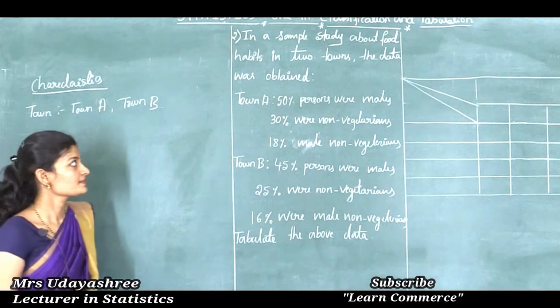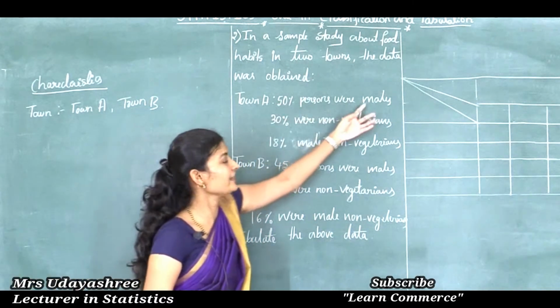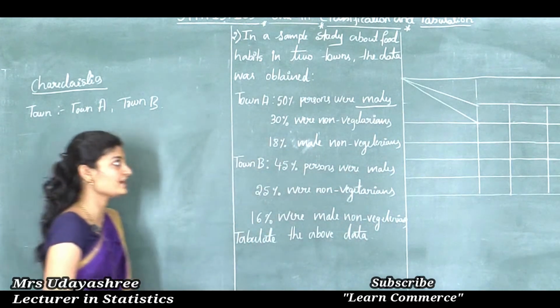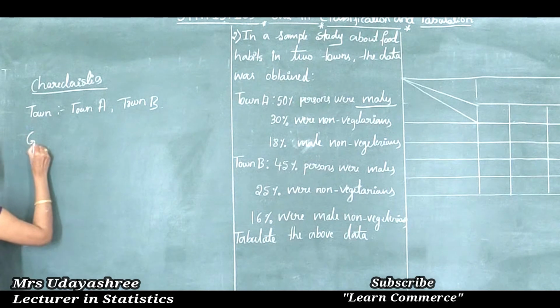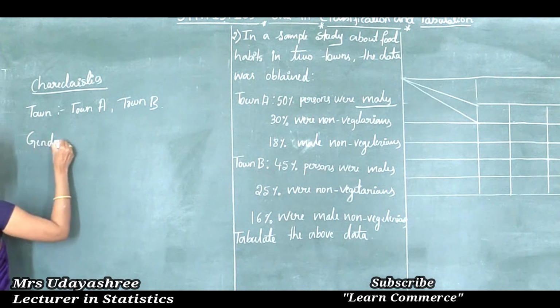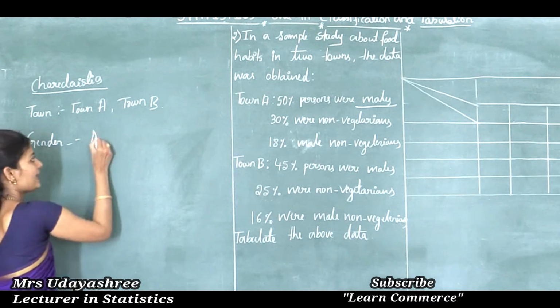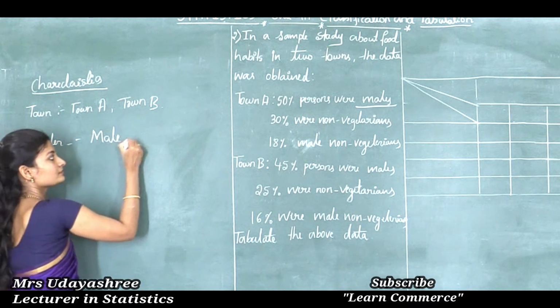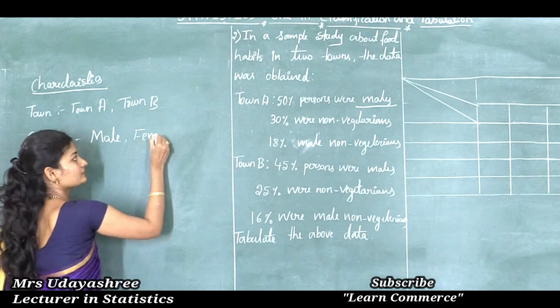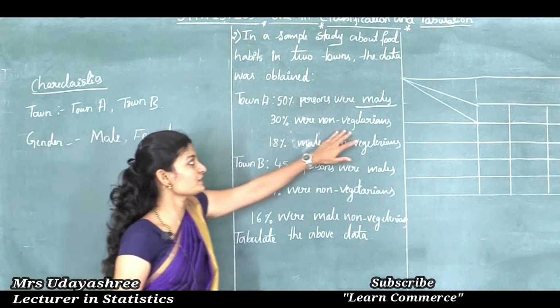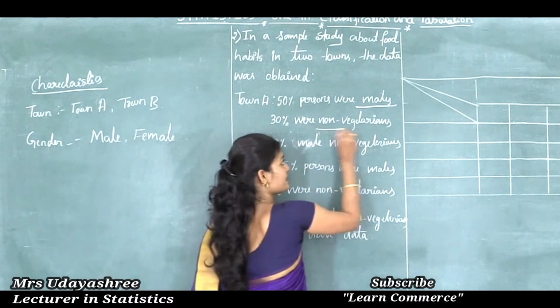Okay, next. See here, persons were male, in the sense what? Here the gender characteristic is given. So next is gender. In gender, the classified characteristics are male and female. Next, see here, 30% were non-vegetarians. Non-vegetarian in the sense what?